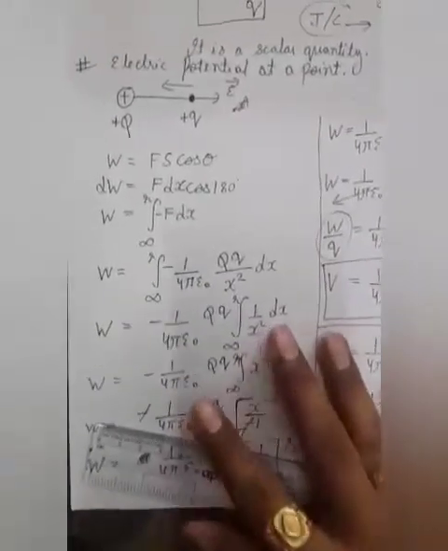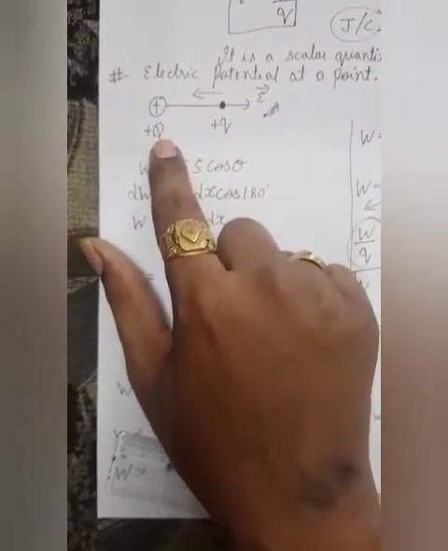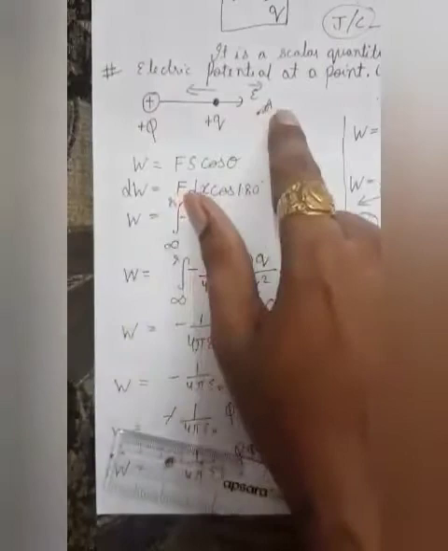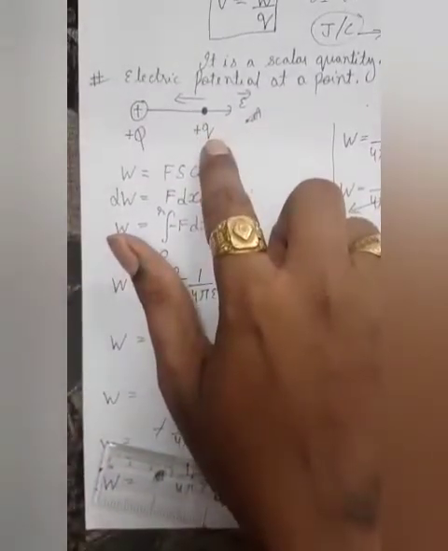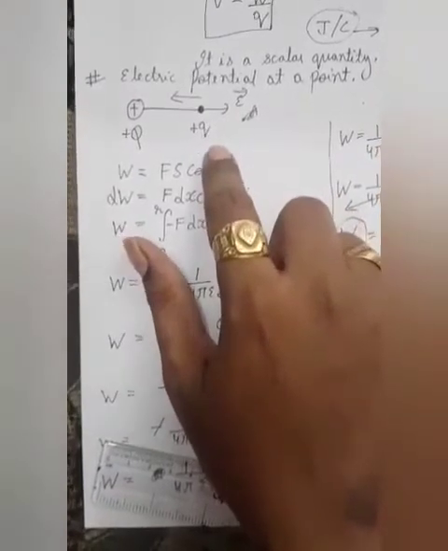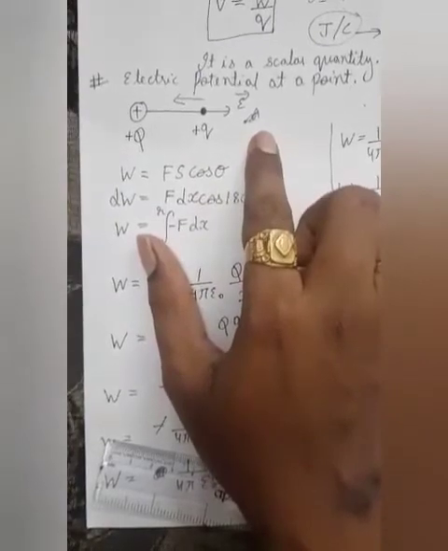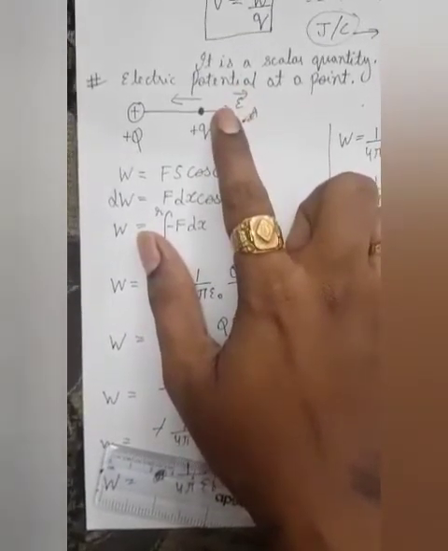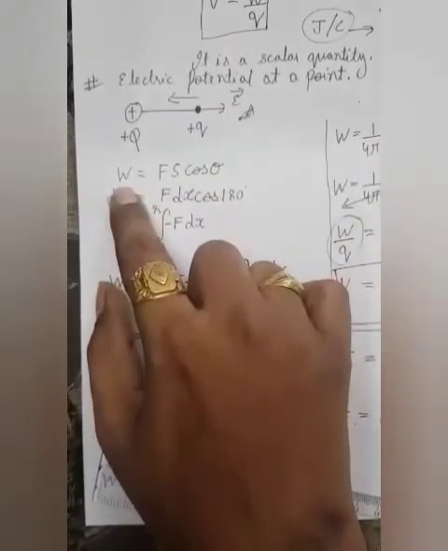We have taken a case over here. In this case you can see that we have a source charge, a positive charge plus Q, which has produced an electric field, and in that electric field we have placed a test charge plus q, which experiences a force and starts repelling. But we'll apply force on that and perform work. So that work done we are going to calculate.